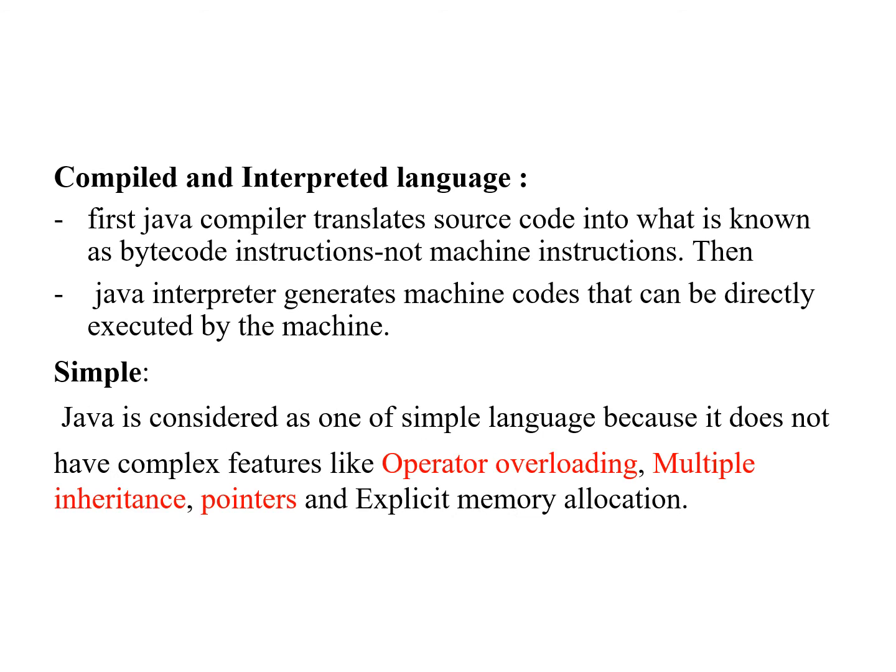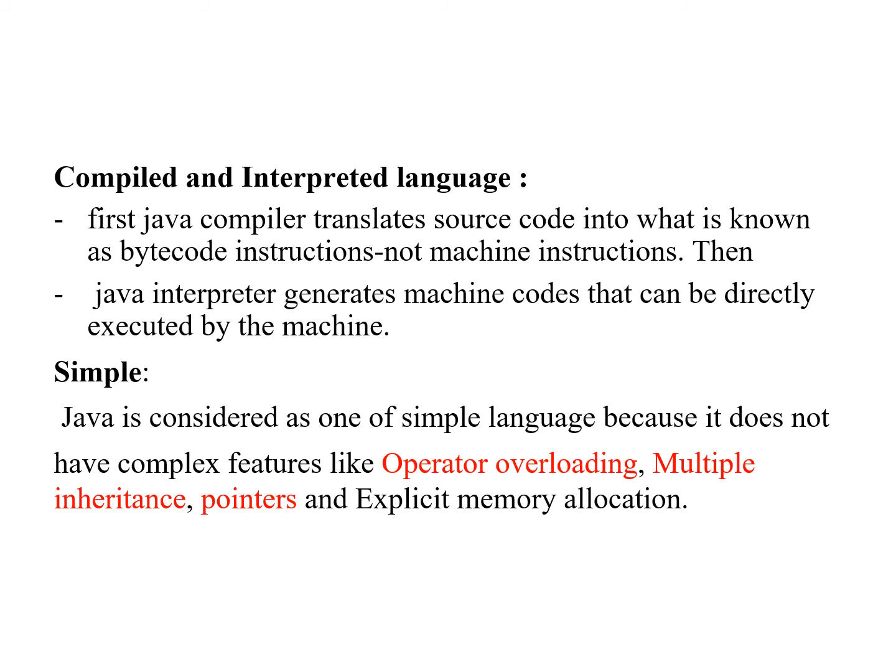It is a compiled and interpreted language. Normally, if you are writing a source program, it should be either compiled or interpreted. You don't have to do both the operations. Both compilation and interpretation are meant for converting the source program to machine code.